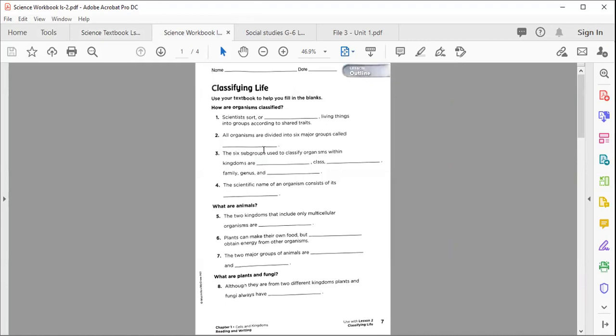Number 3, the 6 subgroups used to classify organisms within kingdoms are dash, class, dash, family, genus, and dash. And the last part of today's homework is fill in the blank number 4. The scientific name of organisms consists of its dash. So what you need to do is complete these 4 fill in the blanks. That is your homework from your workbook page number 7.